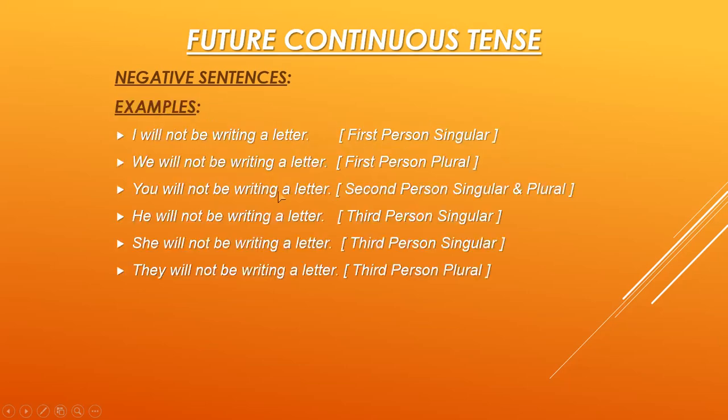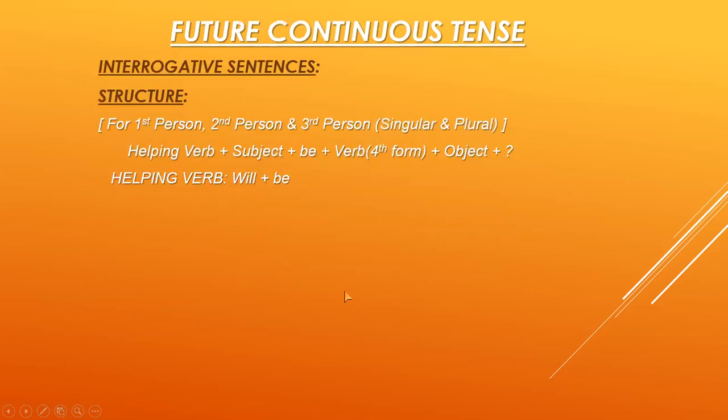Now I'm showing you in the form of examples. Negative sentences are here. I will not be writing a letter. We will not be writing a letter. You will not be writing a letter. He will not be writing a letter. She will not be writing a letter. They will not be writing a letter. Now you can see that not is placed for making the negative sentence and it is placed between will and be. Okay. I hope you are understanding everything. Tenses are very easy. If you understand them very clearly, then there will be no problem.